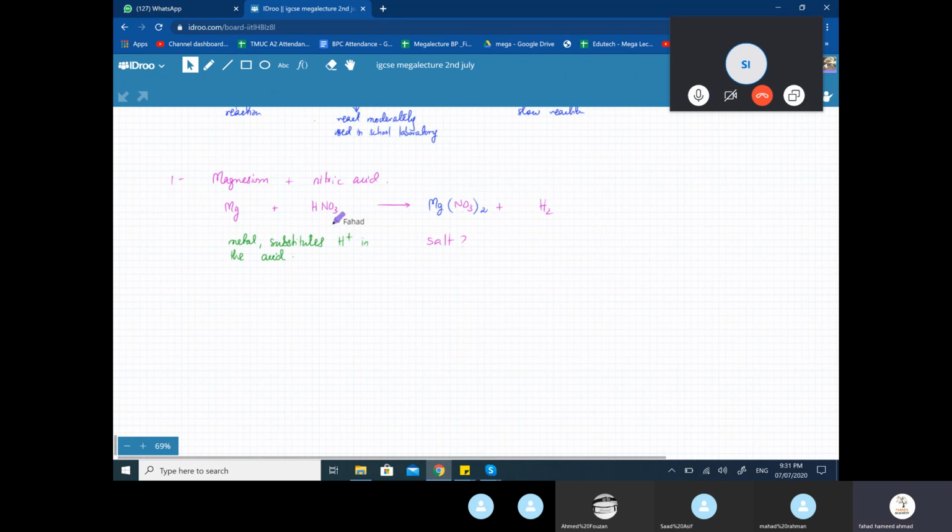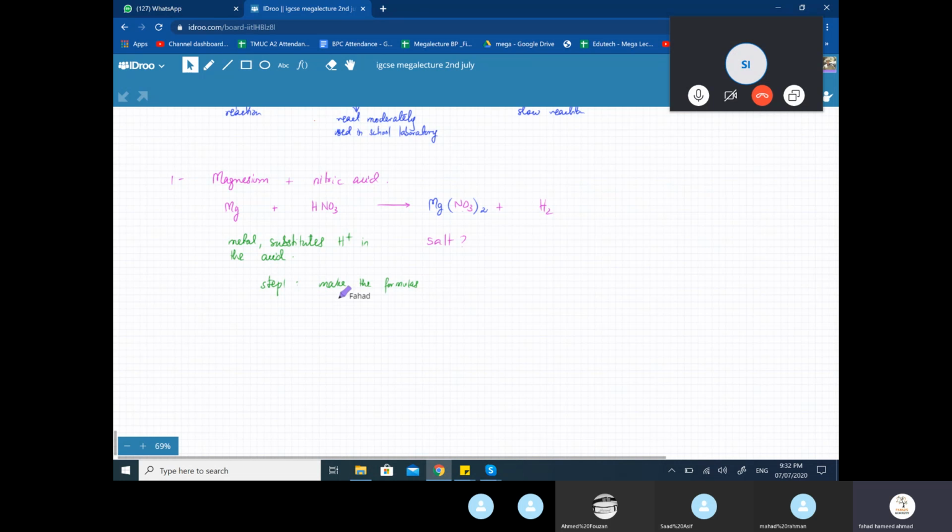Okay. Now comes the second part. The first thing is step 1. Make the formulas. We have done that. Okay, we're done with step 1. We've made all the formulas of all the salt that is produced, the hydrogen gas that is produced.